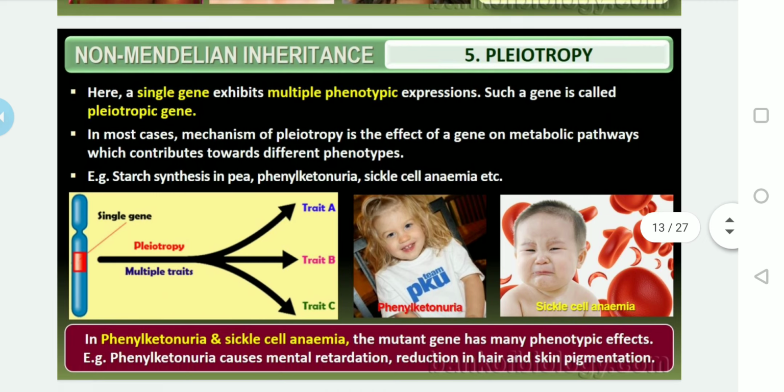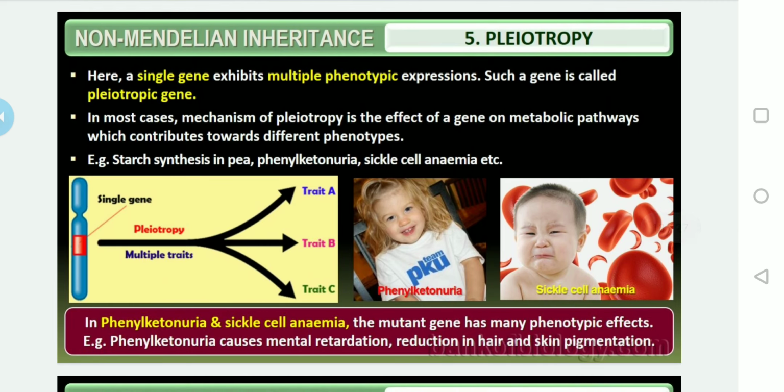The last topic, which comes under non-Mendelian inheritance or the deviations of the Mendelian law, is pleiotropy. Okay, what is this pleiotropy? In the case of pleiotropy, a single gene exhibits multiple phenotypic expressions.